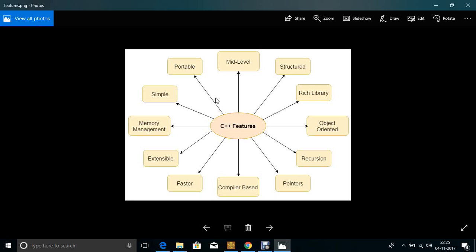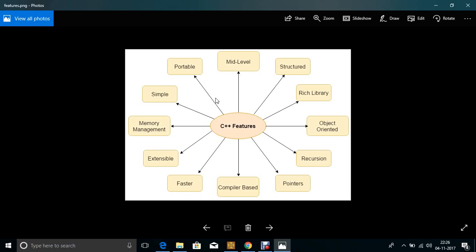So next is memory management. How to manage the memory? We can allocate memory using the malloc function, calloc function, and free the allocated memory using the free function; different types of functions are used in C++. There is also a keyword used for new memory creation, which is called new. New creates object memory at runtime. So that is an extensional feature in C++.